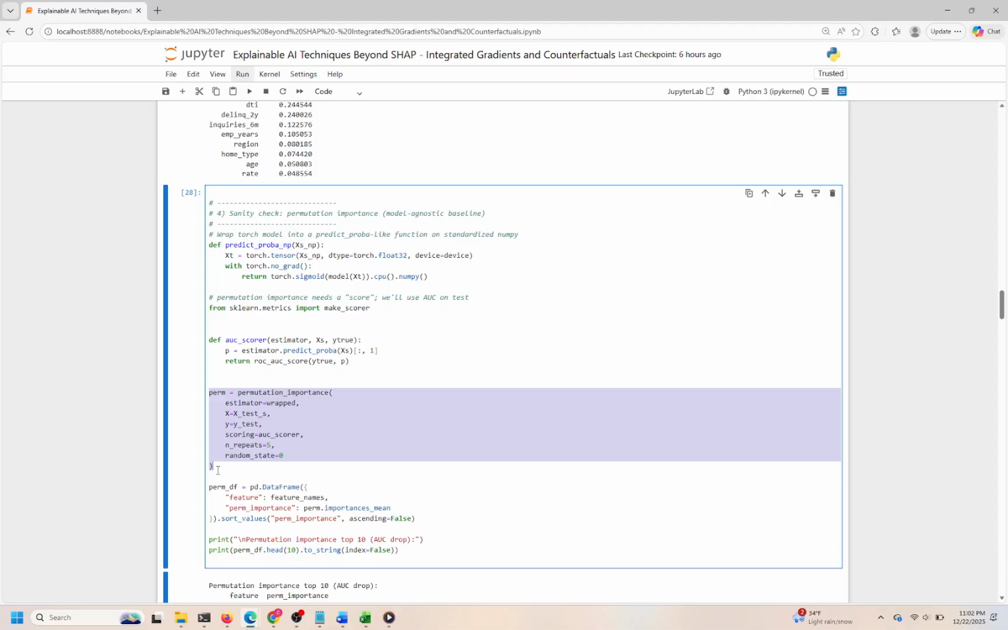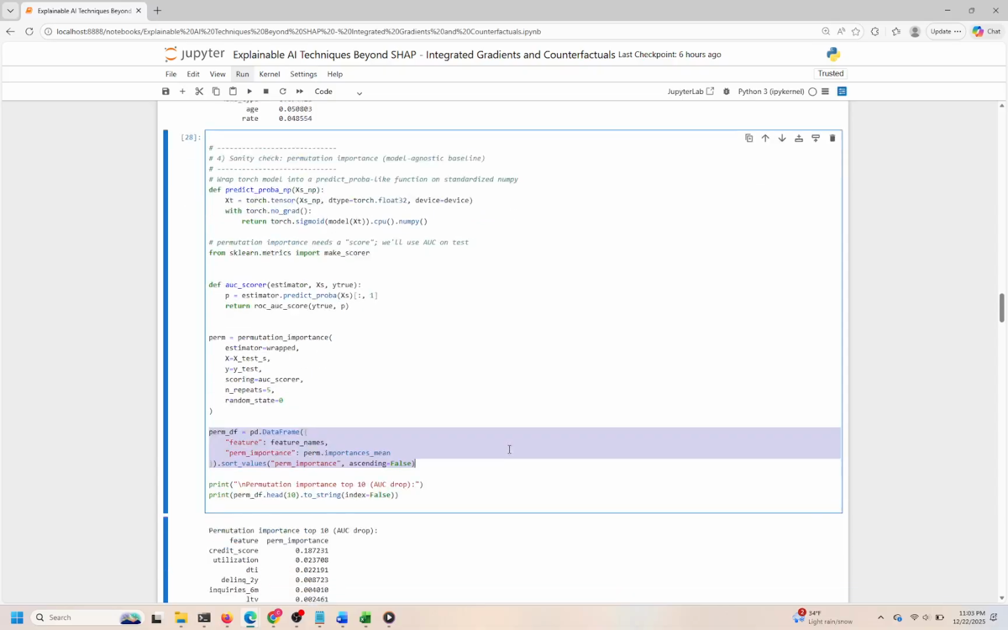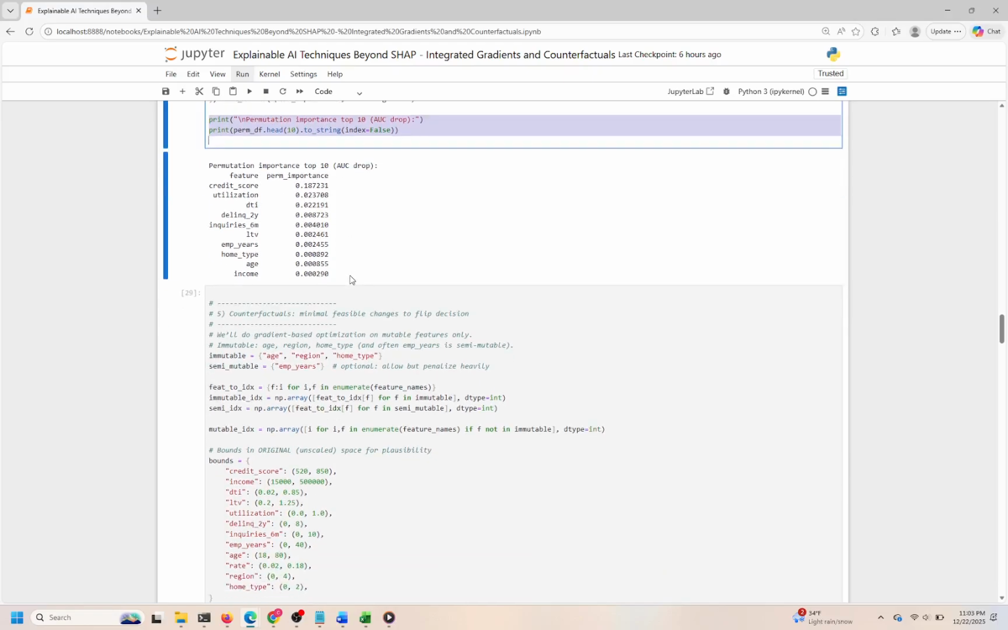After computing the permutation importance, we organize the results into a data frame, pairing each feature name with its mean importance score across repeats. Sorting this data frame in descending order highlights the top features that most influence the model's predictive performance. Printing the top 10 features gives us an interpretable summary of which inputs the model relies on most heavily. When you look at the output, watch for features with the largest positive permutation importance values. These indicate the features whose randomization most degrades model performance. Features with near zero or negative importance suggest they have little to no impact or might even add noise.